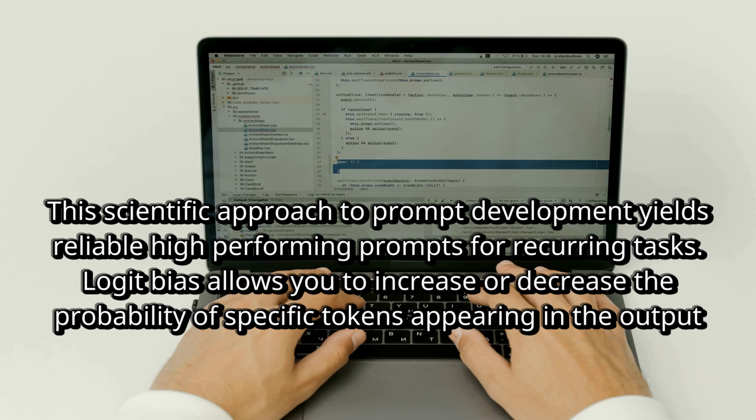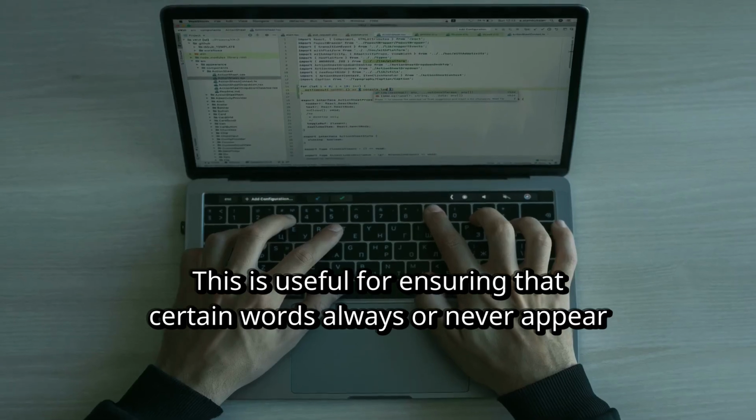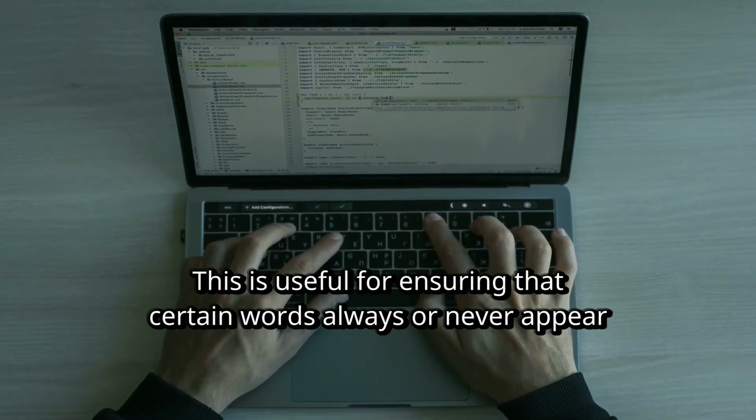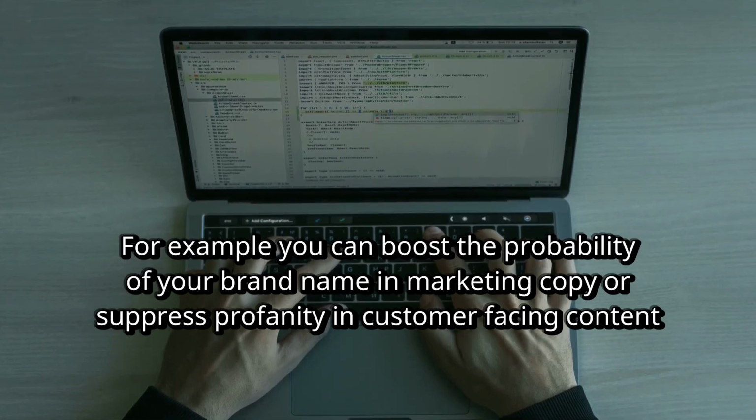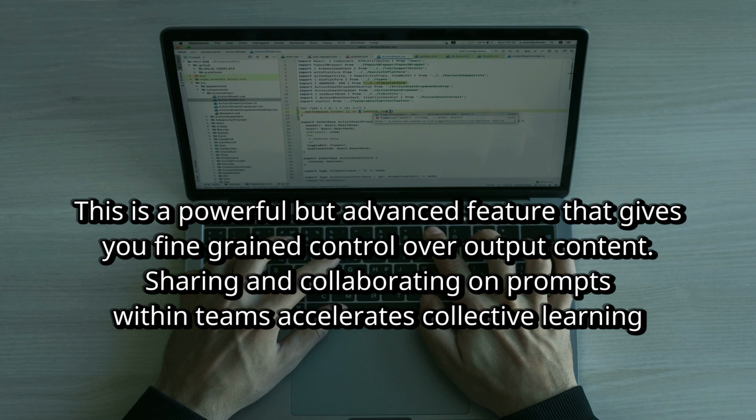Logit bias allows you to increase or decrease the probability of specific tokens appearing in the output. This is useful for ensuring that certain words always or never appear. For example, you can boost the probability of your brand name in marketing copy or suppress profanity in customer-facing content. This is a powerful but advanced feature that gives you fine-grained control over output content.